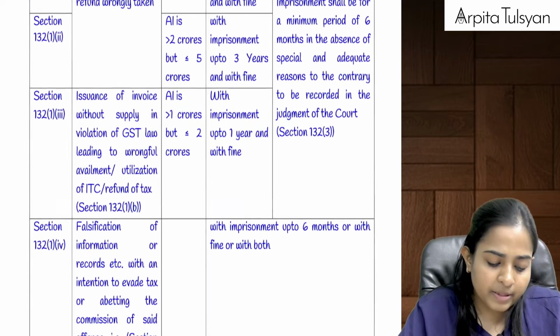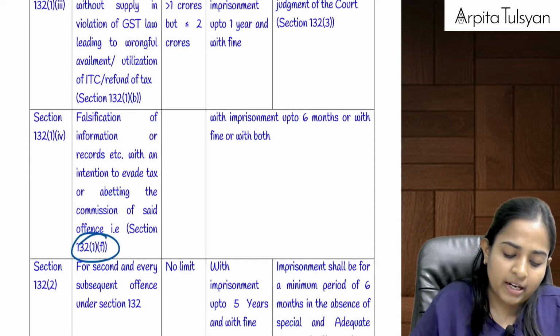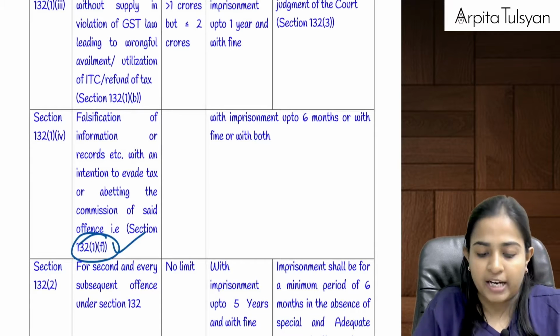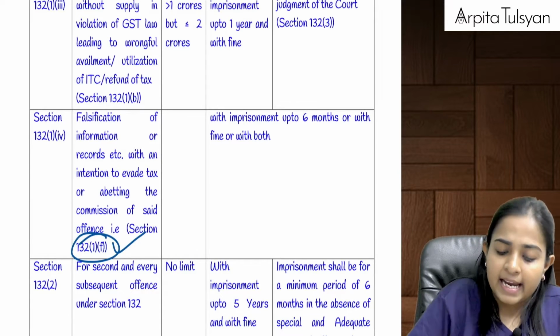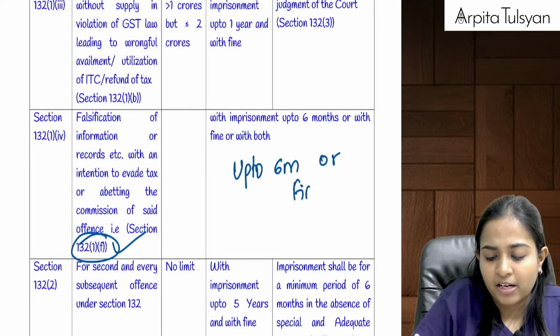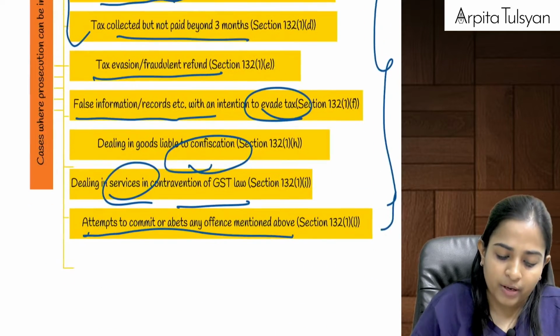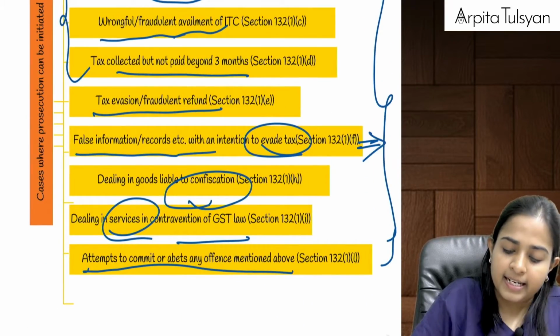Okay, now how to simplify this? If you are involved in clause F, that is falsification, then they are telling that imprisonment up to 6 months will be applicable. Imprisonment or fine or both will be applicable. Okay, only for this one. Only for this one we studied till now.